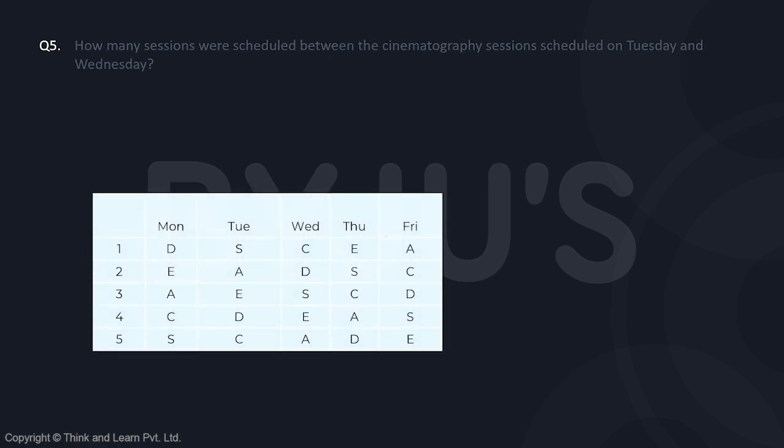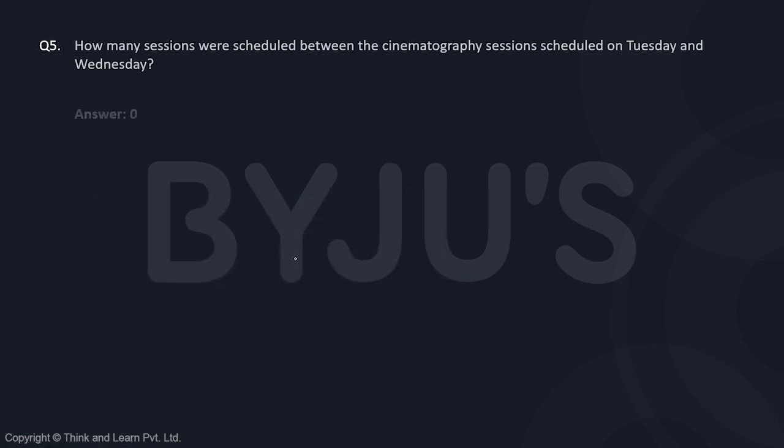How many sessions were scheduled between cinematography sessions scheduled on Tuesday and Wednesday? Now, on Tuesday, cinematography was scheduled at the end. On Wednesday, cinematography was scheduled at the beginning. So there is no session between them. Tuesday you ended with it, Wednesday you started with it. So my answer for this question number 5 is 0.